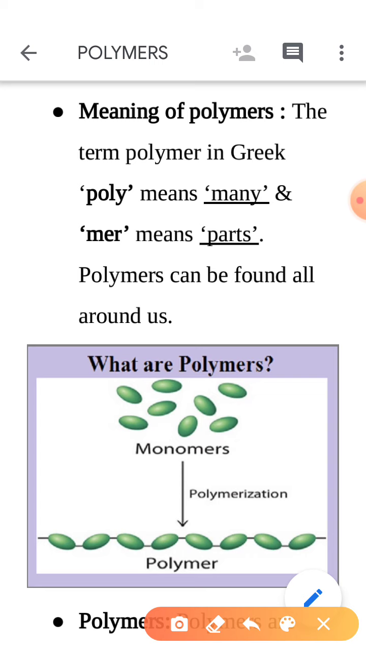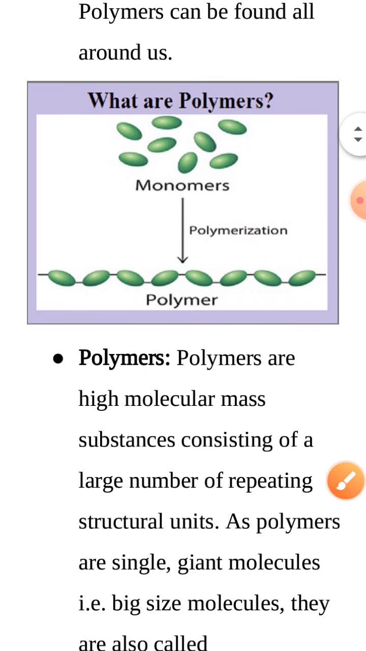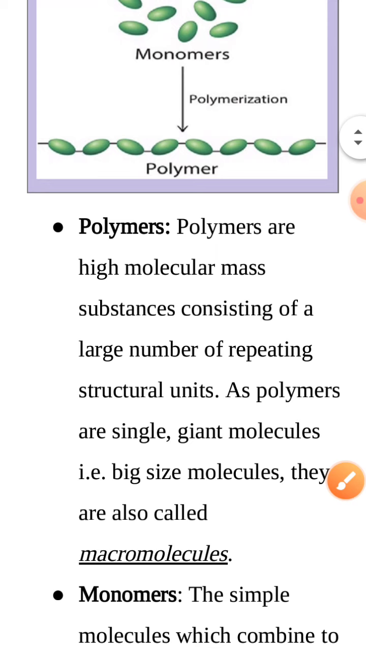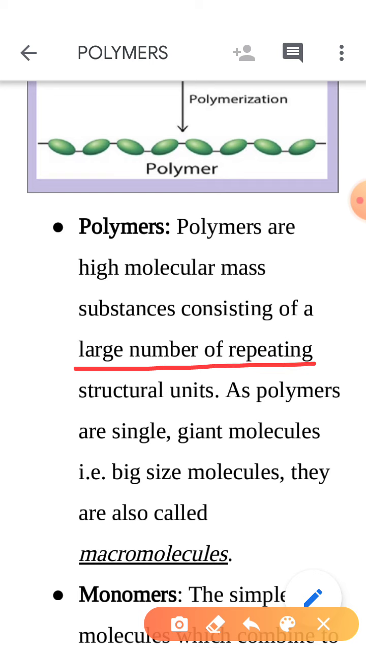These repeating units which form the polymer are known as monomers, and the process through which the polymer is formed is known as polymerization. So, polymer can be defined as a high molecular mass substance consisting of a large number of repeating structural units, and it is a giant molecule. That's why it means a big molecule and is known as a macromolecule. Macro means large.